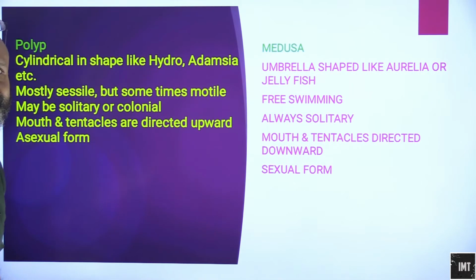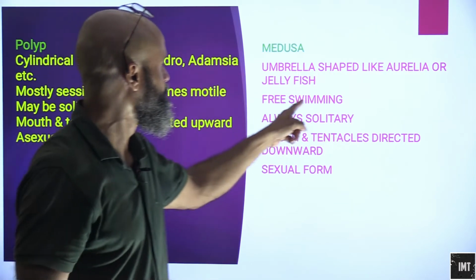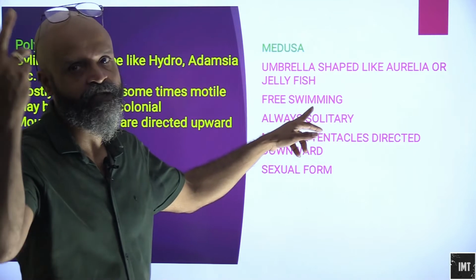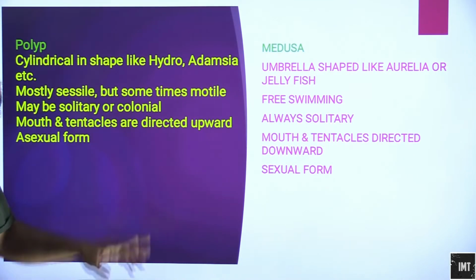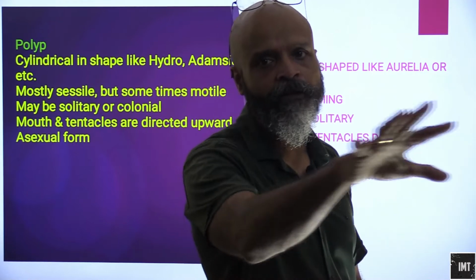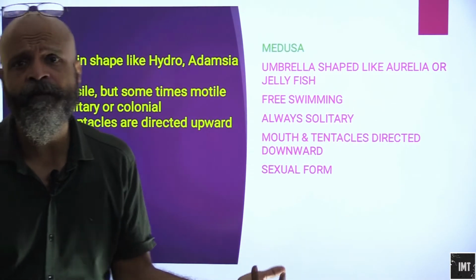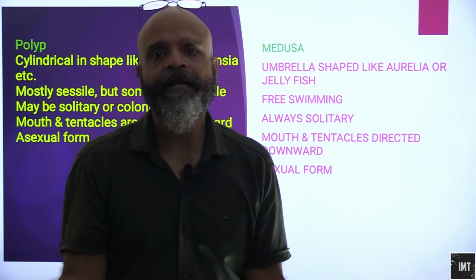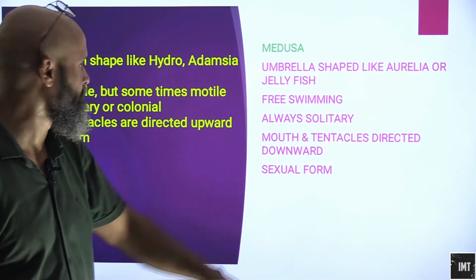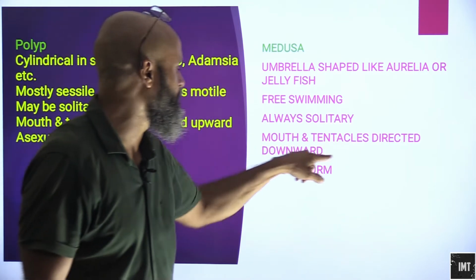Polyps are mostly sessile, they can be fixed, but sometimes motile and can move as well. Medusae are free swimming. We know Hydra is mostly sessile. Jellyfish is free swimming. They may be solitary or colonial; they can exist as one solitary unit, or they may be colonial. Medusae are always solitary because they are free swimming, so they are not dependent and can catch hold of their prey as and when they get it. In the polyp, the mouth and tentacles are directed upward. Here the mouth and tentacles are directed downward.